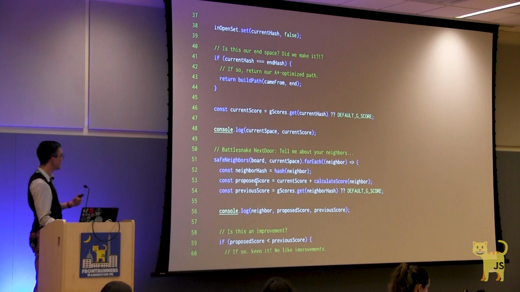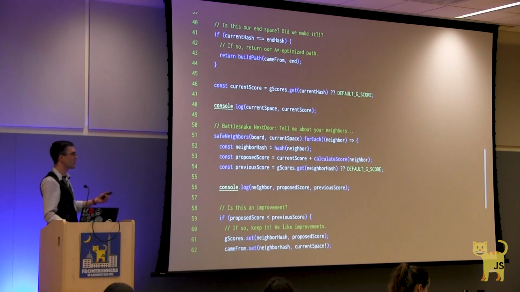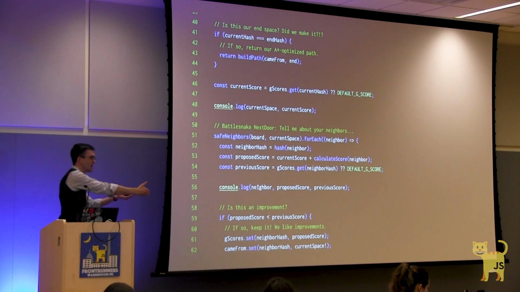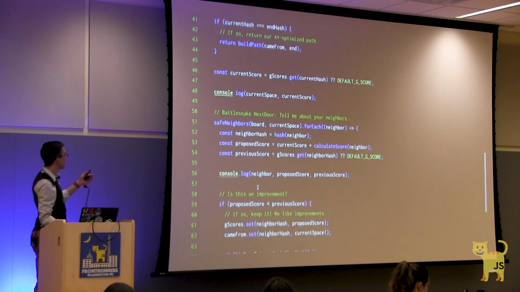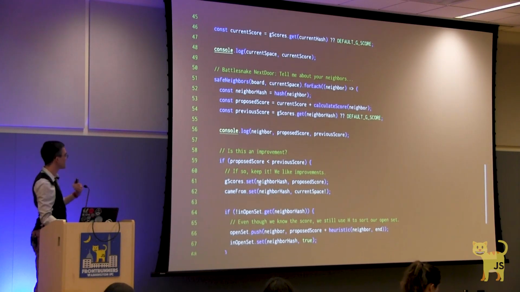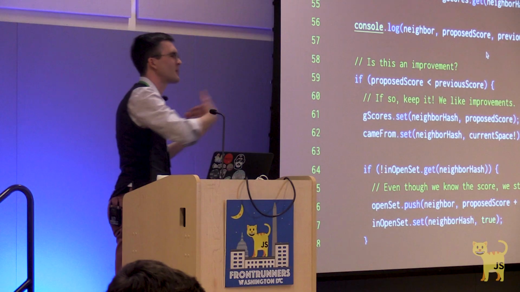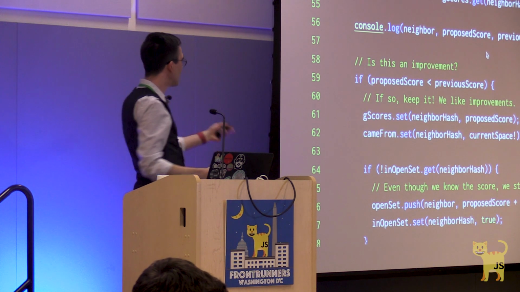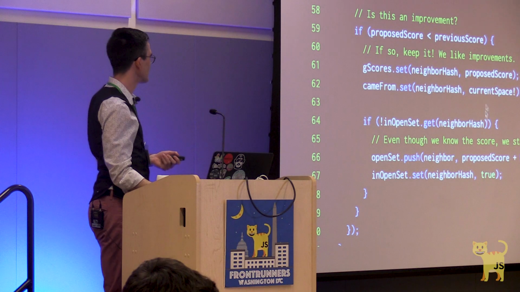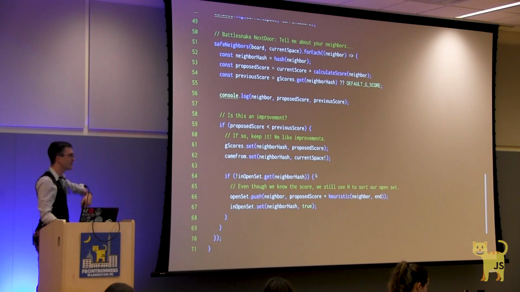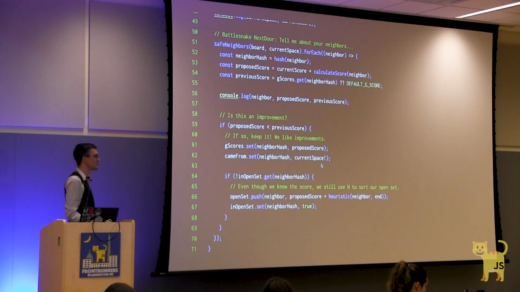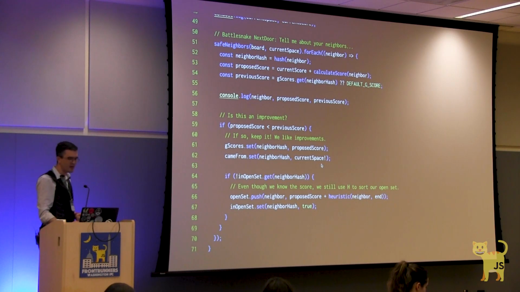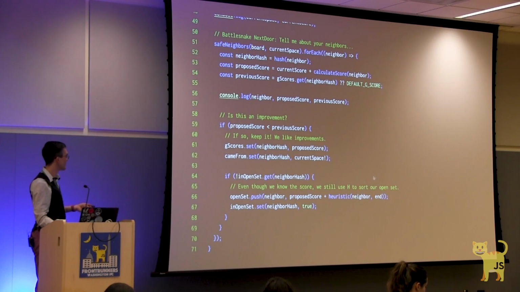We then, for every neighbor, want to figure out what the score would be to get from here to that next space. And if we found an improvement, if the score that we found, that distance that we're starting to calculate out from where we started to where we got, if that's better than what we already thought was true, then we're going to save that to that map of best scores. And we're going to make sure that it's prioritized in our open set so that we can keep working.